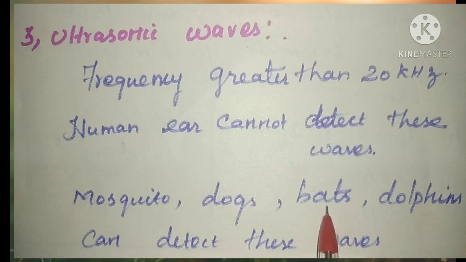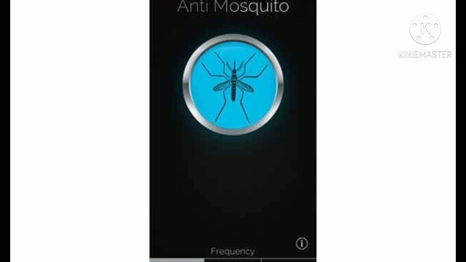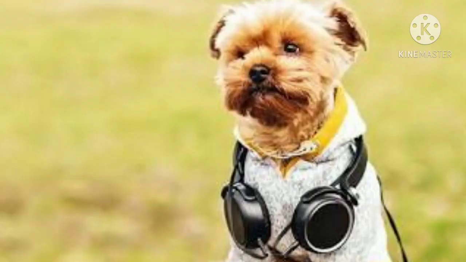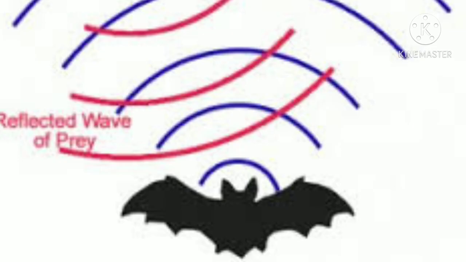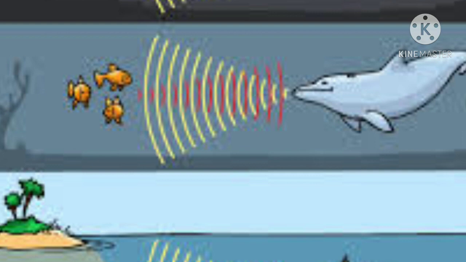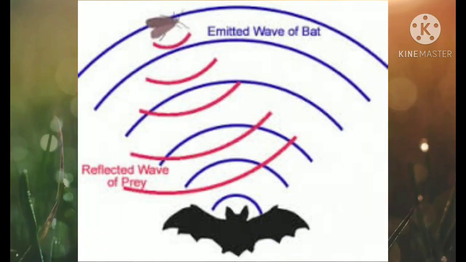So bats will produce what type of waves? Ultrasonic waves. Here you can see the examples of sound produced by animals. What type of sound? Ultrasonic sound. Mosquitoes can identify these ultrasonic waves, and dogs will produce this sound. Bats and dolphins are the creatures that detect these waves. Also, bats produce the ultrasonic sound waves.